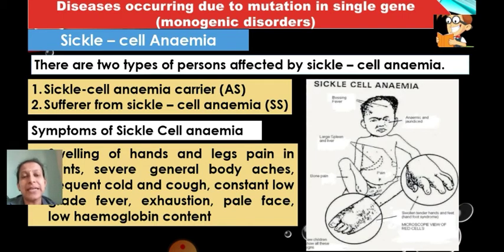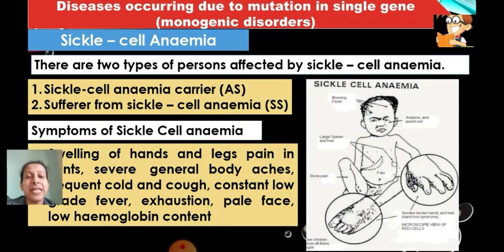Low hemoglobin content means low oxygen level, and because of this the person is always tired. You see, so many things are there in that person. Throughout his or her life, that person will be suffering from all these things: pains in the joints, swollen hands, severe body ache, frequent cold and cough, constant low grade fever, exhaustion, a pale face all the time, and low hemoglobin content.